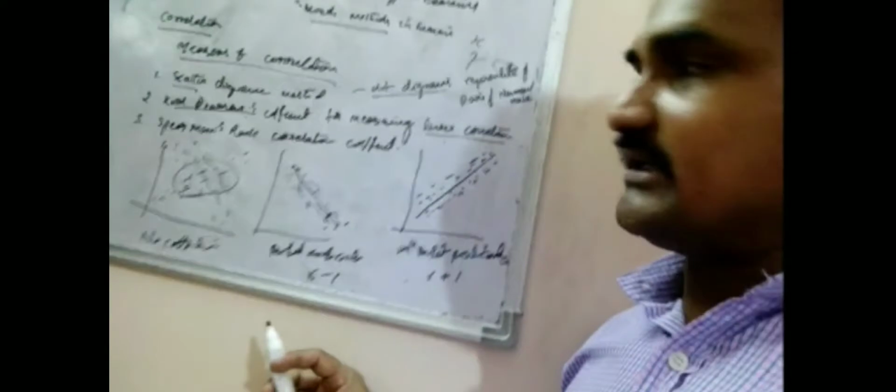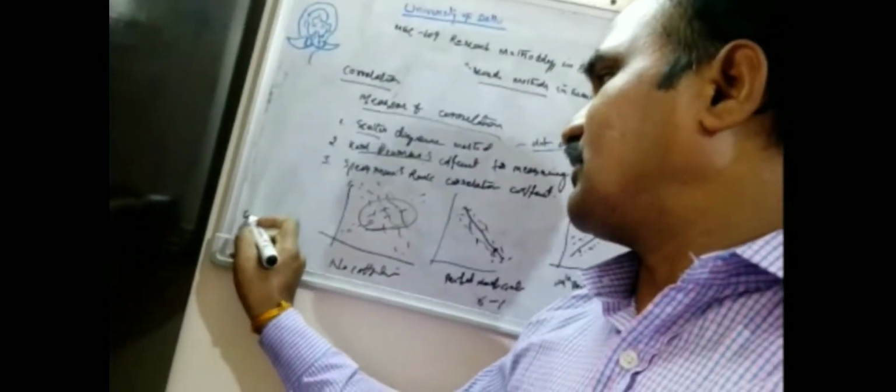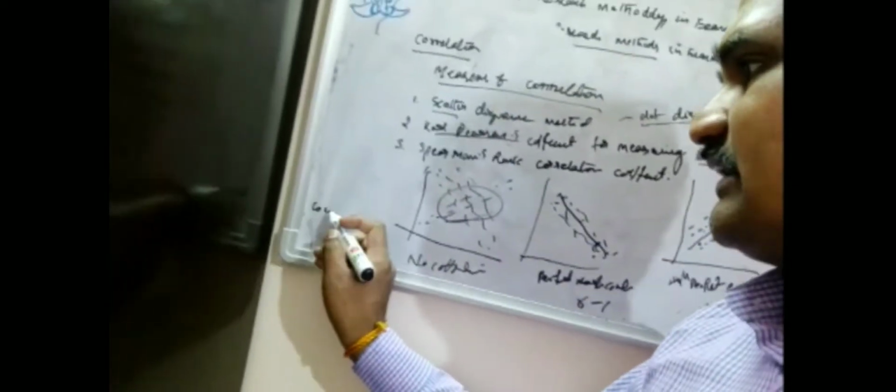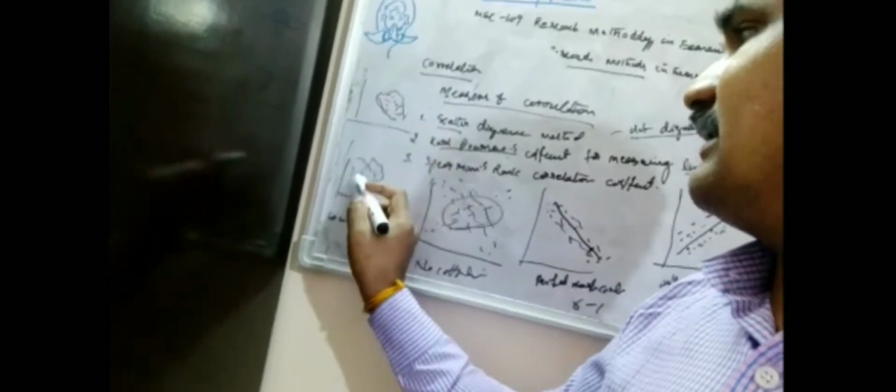Now, where is the low degree positive correlation? This is the high degree positive correlation. For low degree positive correlation, take x and y: positive means the upward one, negative means the downward one, and all the dots fall within that band.